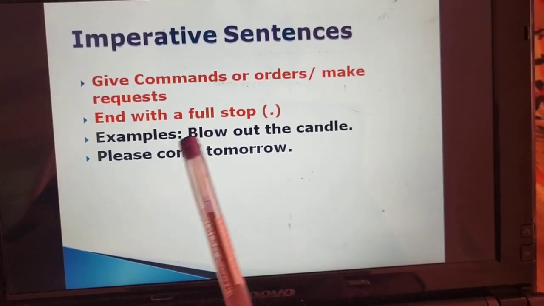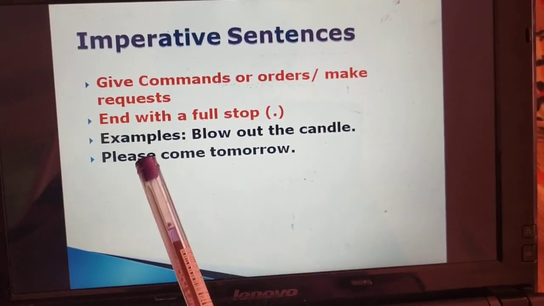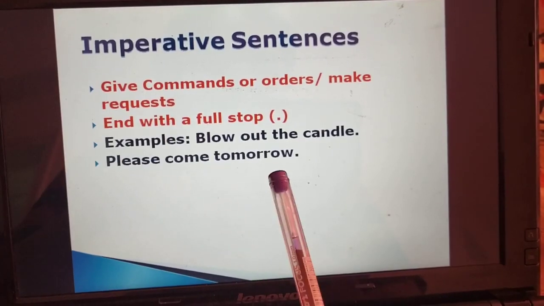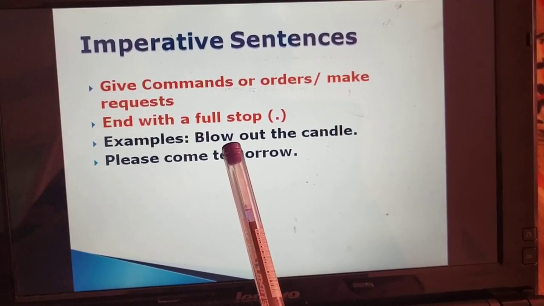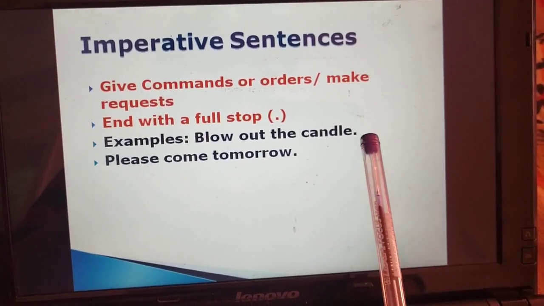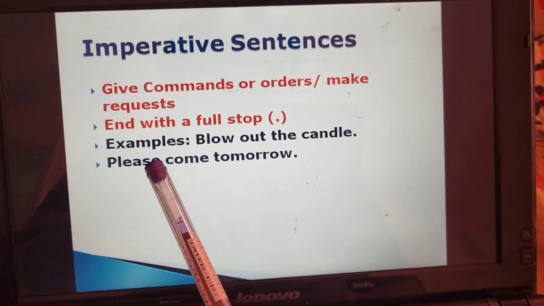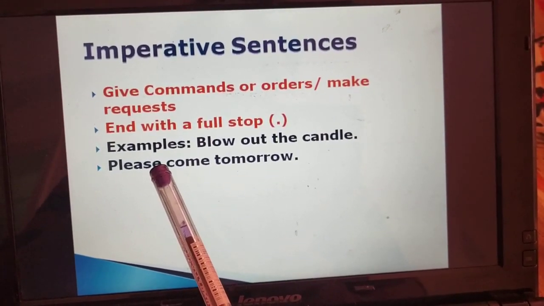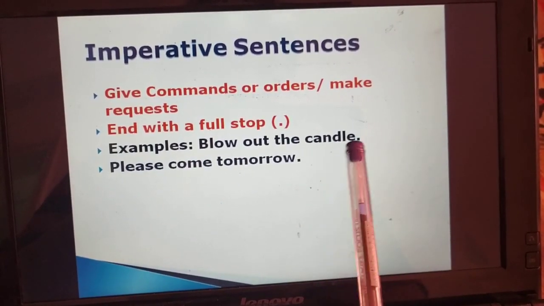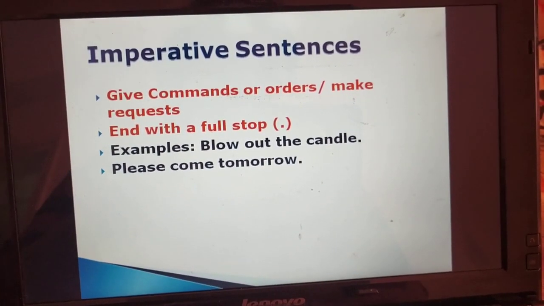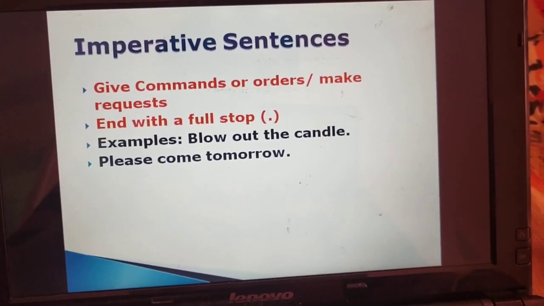Now, we will read a few examples to clear it. First, blow out the candle. Second, please come tomorrow. In the first, a command is given to blow out the candle. In the second, it is a request made by you to come tomorrow. And all these are ending with a full stop because these are imperative sentences. Now we will move on to our next type.